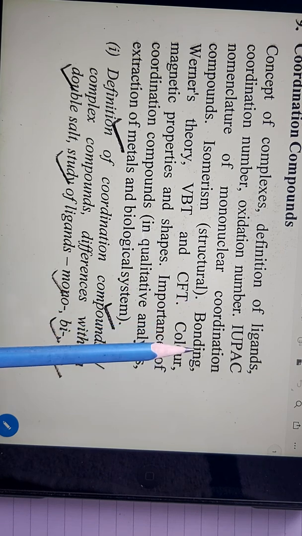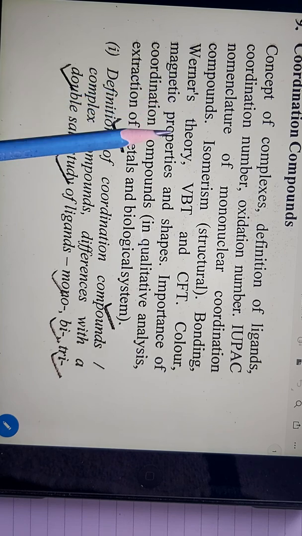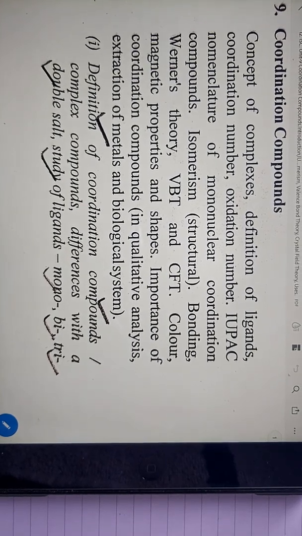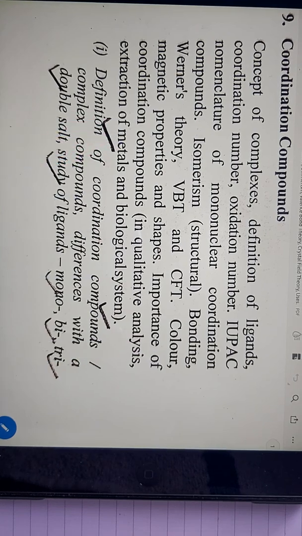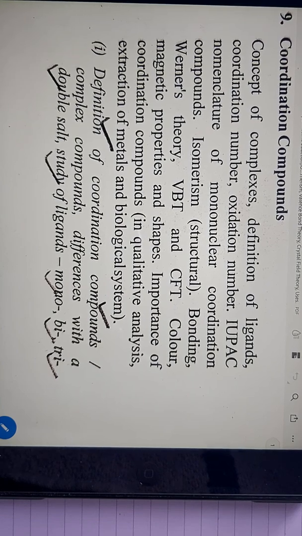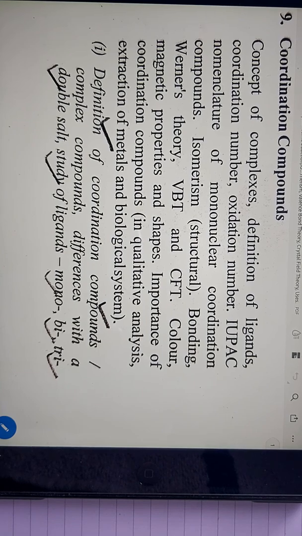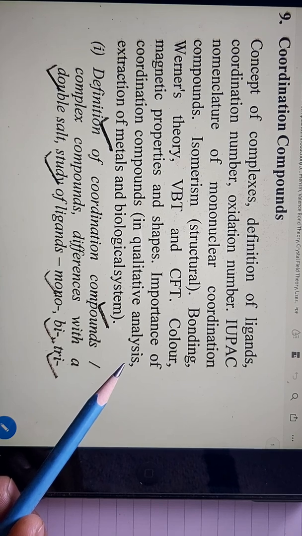Then the type of bonding in them, then certain theories related to coordination compounds like Werner's theory, valence bond theory, crystal field theory. And on behalf of these theories we are learning certain properties, like why they exist in different colors, then the magnetic property of these compounds, as well as the shape of the molecule. And towards the end we are learning different uses of coordination compounds, where they are used in qualitative analysis as well as extraction of different metals, and their involvement or use in biological systems. These are the basic details that we are learning here.